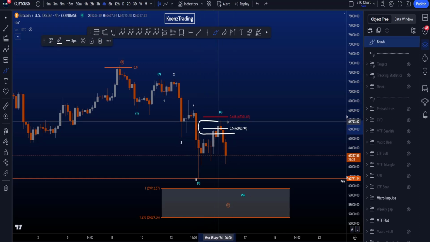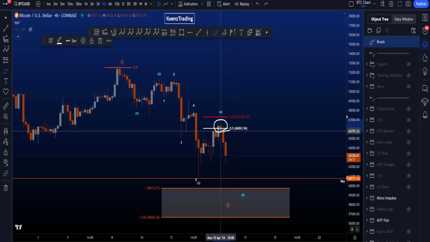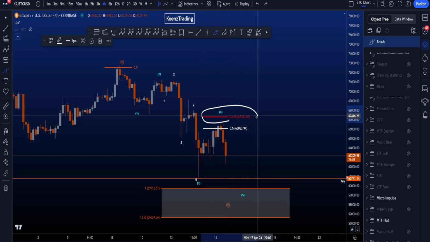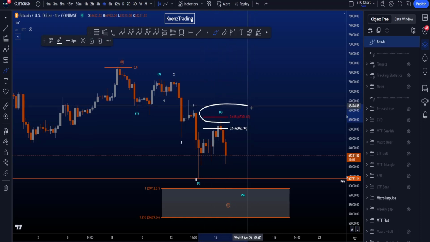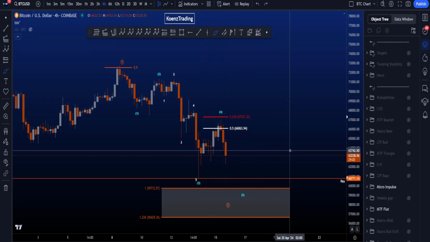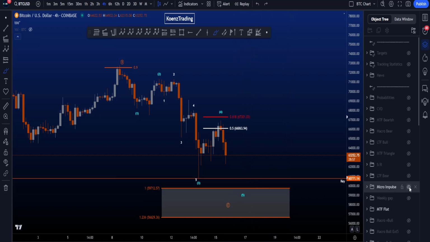Price did move above the 0.5 here, which can happen. It's not that common that a wave 4 moves above the 0.5 and starts ranging here for a couple of hours before continuing in a wave 5. So it of course does affect the probabilities a little bit, but we did not hit the invalidation for wave 4, and this is what you want to see, right? So we didn't hit it, and therefore this impulsive scenario is still a legit scenario where we're looking for a wave 5 towards the downside.